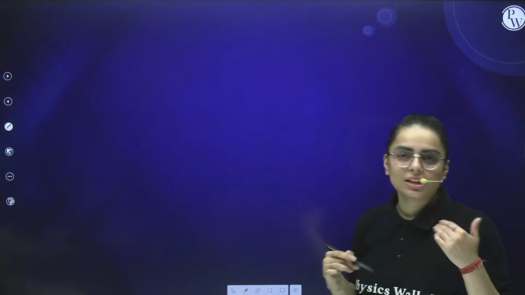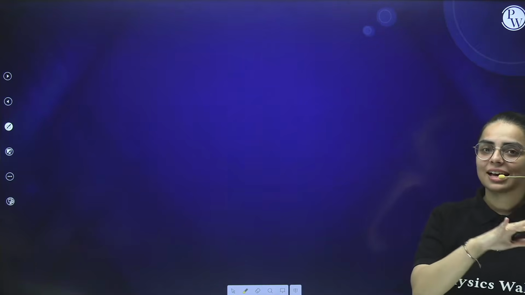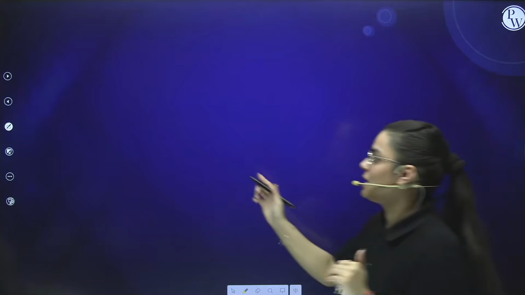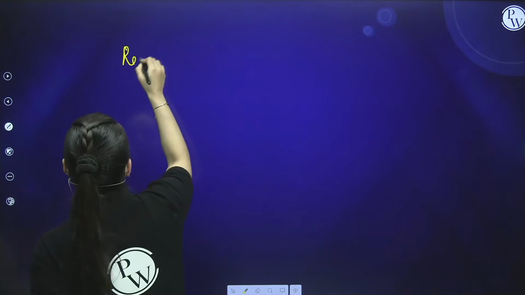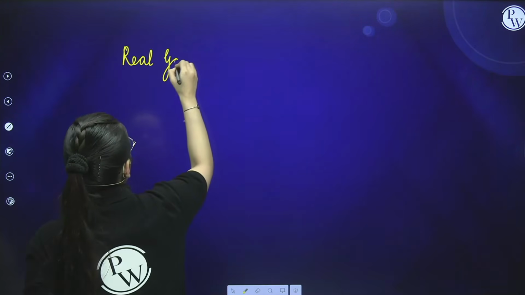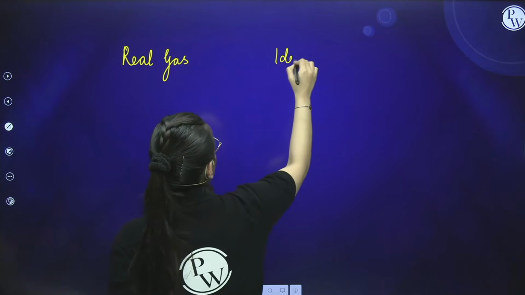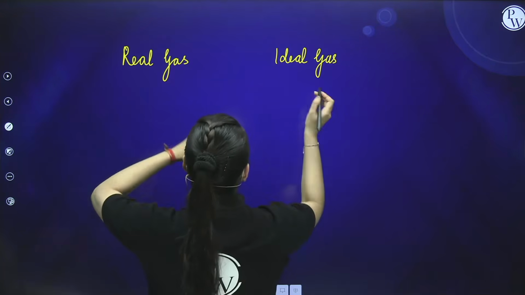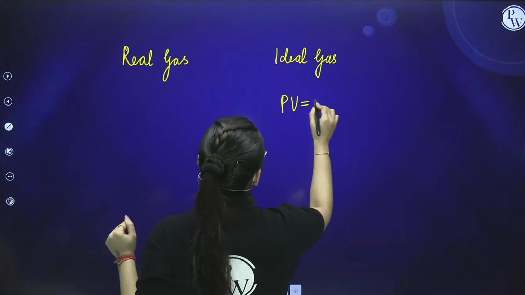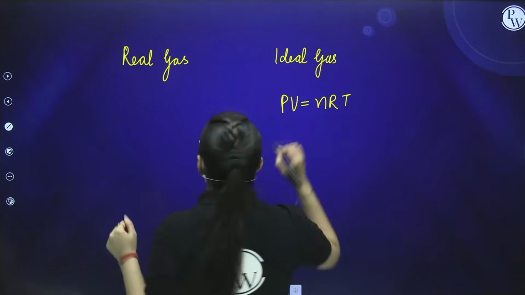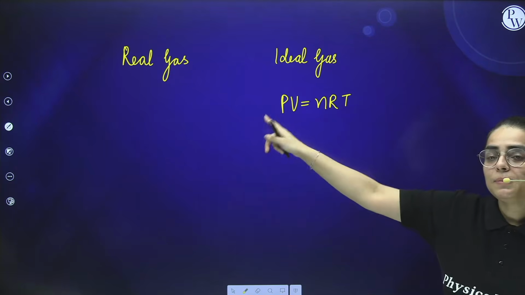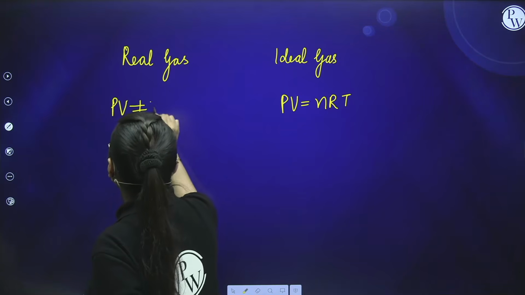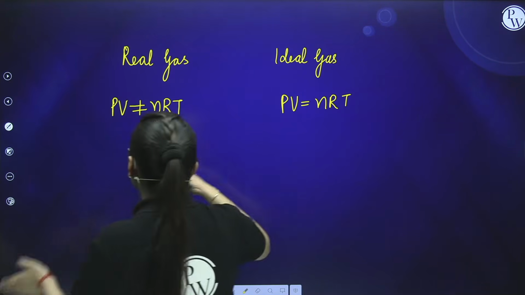If I talk about the next part, I will differentiate real gas and ideal gas so that it is quite easy for you to understand in 4 basic steps. See, I am writing over here real gas. Here we will write ideal gas. If I talk about the ideal gas, it is the one in which PV is equals to nRT. This is the situation, right? But here, PV is not equals to nRT. We are going to find out what will be the formula for the real gas right after this segment.